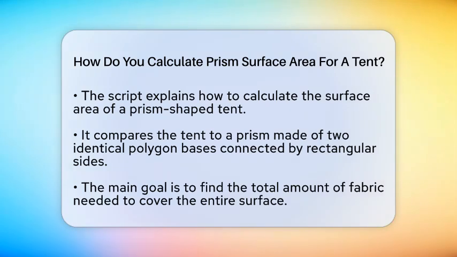When you think about a tent shaped like a prism, it's made up of two identical polygon bases connected by rectangular sides. To find out how much fabric you need, measure all the outer surfaces. The main idea is to add up the area of the two bases and the area of all the side faces. The formula for the surface area of a prism is quite straightforward.